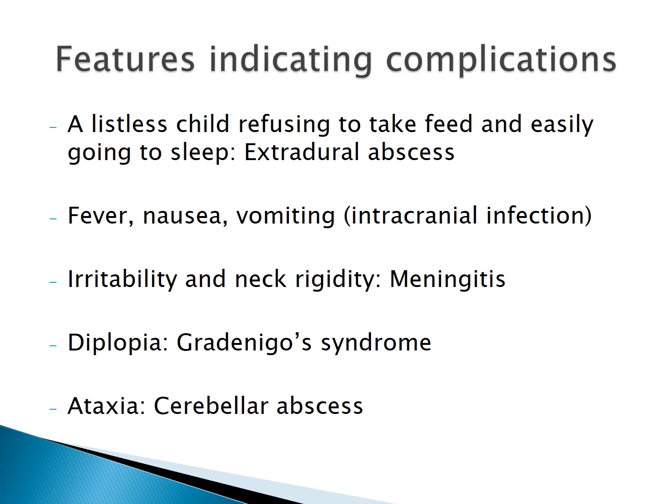and if the patient is having any infection in the petrous part of the temporal bone, that is petrositis, then it manifests as Gradenigo syndrome, in which there will be diplopia because of the palsy of the sixth cranial nerve, which supplies the lateral rectus muscle. And if this patient is having any gait problem like ataxia, then we should suspect a cerebellar abscess. So the presence of these additional signs and symptoms should always make us suspect the presence of a complication. So that will be a complicated CSOM.